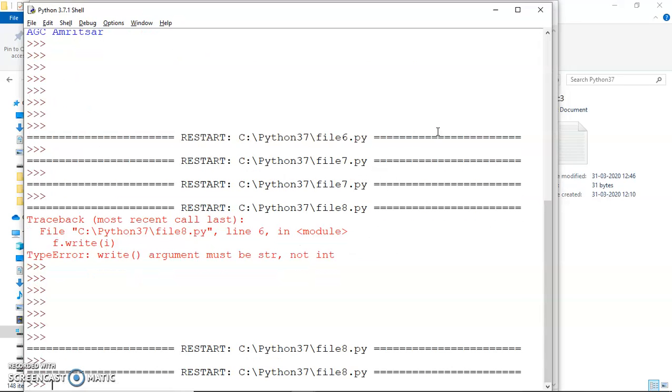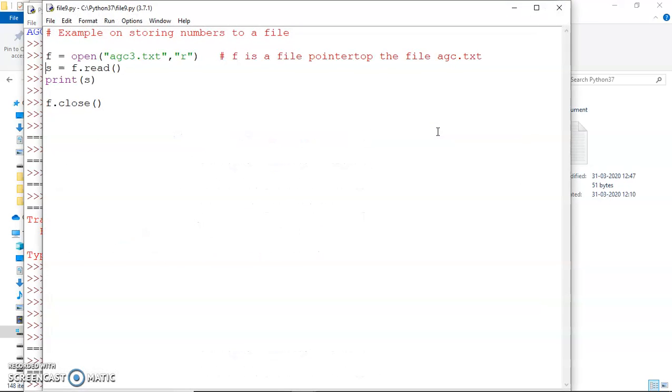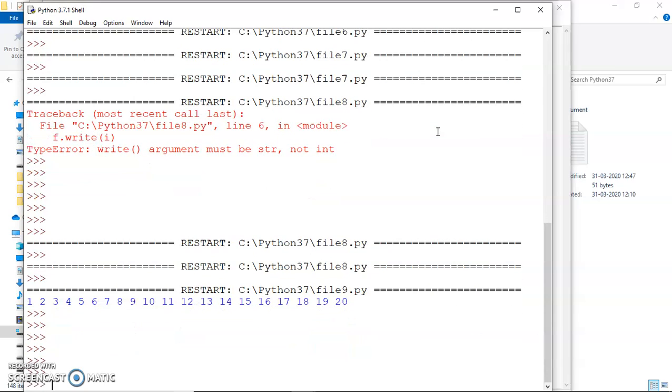And now if I run it, obviously the file is stored, and we can read from this file to see how numbers have been stored. So I'm reading from this file, okay, and I can see the numbers, they are stored now with spaces. Now let us suppose that I want to do some analysis on these numbers, because let's say I want to count the number of even and odd numbers in this file. So for this, while we are reading, this space would also be coming in between. So you need to get rid of this space if you need to analyze these numbers.